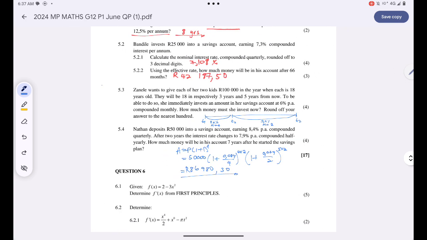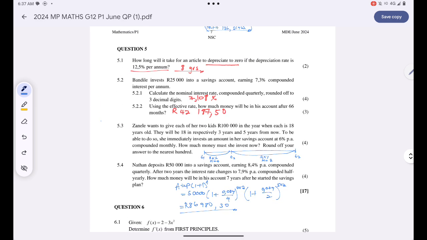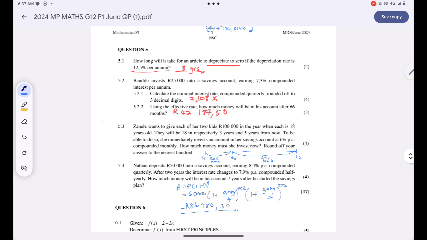So guys, for June exam, the financial maths that you will write will be grade 11 financial maths. Please do visit your grade 11 financial maths. I think it will be very, very helpful for you, because there's nothing that screams grade 12 financial maths over here. And I've noticed the pattern, because I've answered the Gauteng question paper, the KZN question paper, and I think the Free State question paper has the same thing as well.